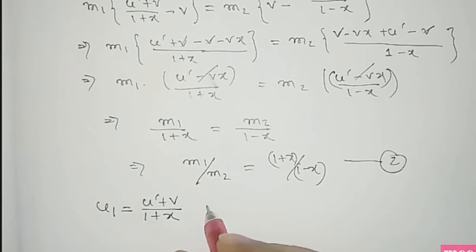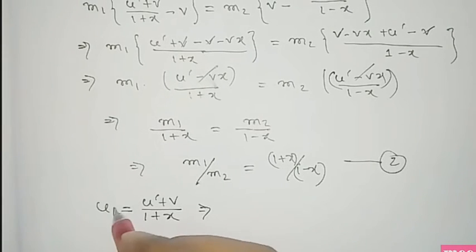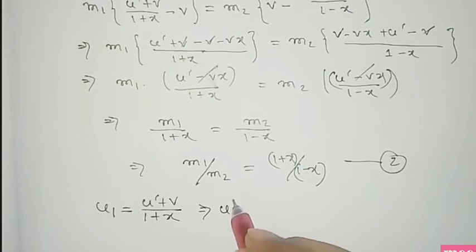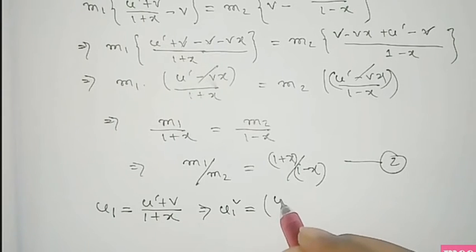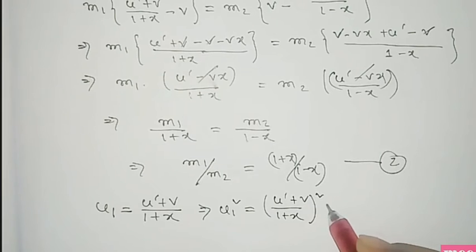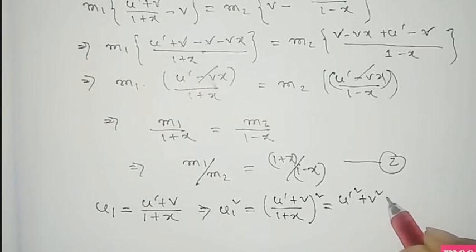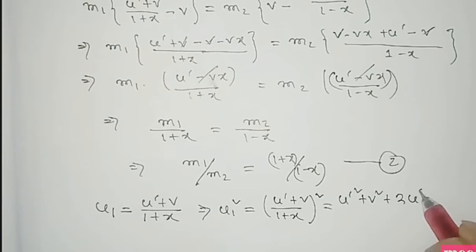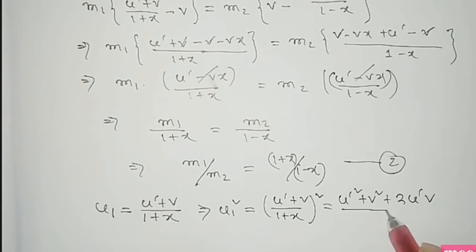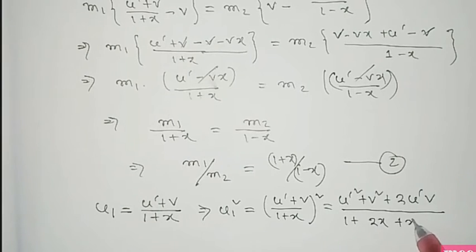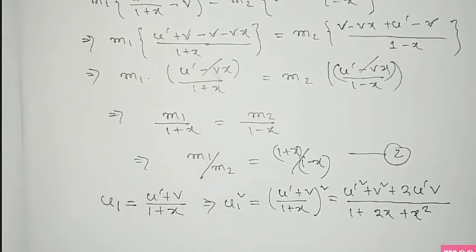Now take the square on both sides, so we get u1 square equal to (u prime plus v) by (1 plus x) whole square. Expanding the square, we get the numerator over 1 plus twice x plus x square.